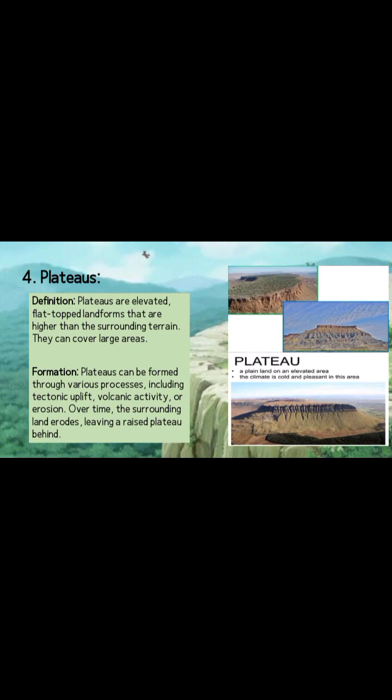Plateaus can be created in a few different ways. Sometimes the Earth's surface pushes up, making the land higher, and that's how plateaus can form. Other times, volcanoes can erupt and build up flat lands on top. Plateaus can also happen when the areas around them slowly wear away over time, leaving behind a raised flat plateau. So plateaus are like big flat tables made by earth movements, volcanoes, and erosion.